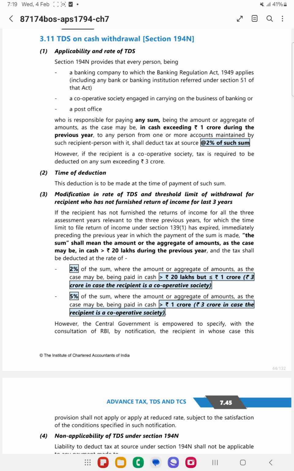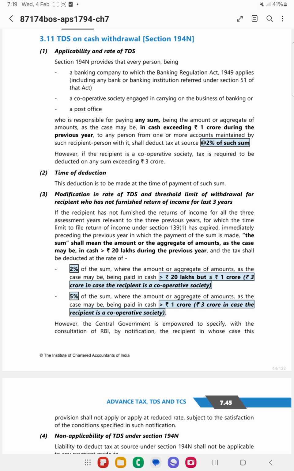Now we have TDS on cash withdrawal, that is 194N. It is applicable for banks to which the Banking Regulation Act applies, cooperative societies and post office.